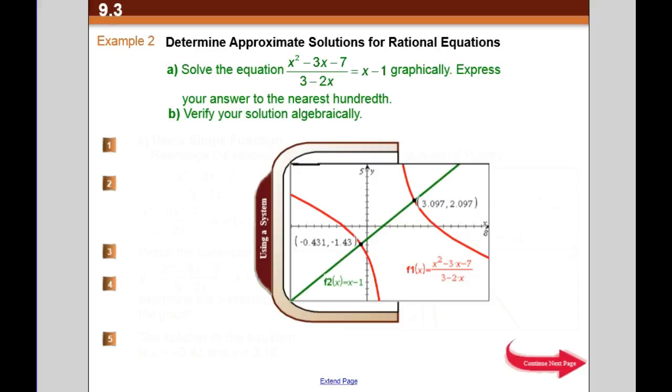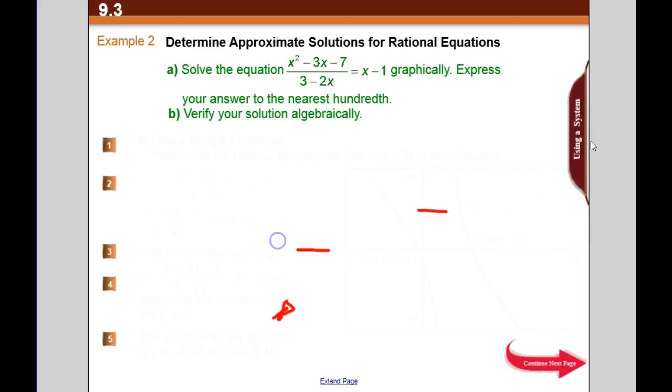goes in your first line for your y equals, and this piece goes in your second. Okay, and you'll notice this is the equation for the first one, and the x minus 1 is the green line here. So where they cross, those are where your solutions are. So your solution should be here at negative 0.43 and here at 3.09. So if it says graphically, use the graphing calculator. If it says algebraically, then we can do what we did in example 1 and just solve it.